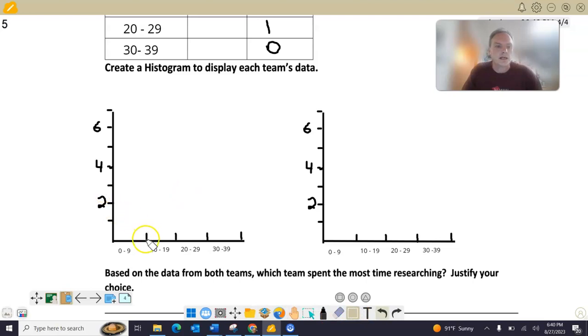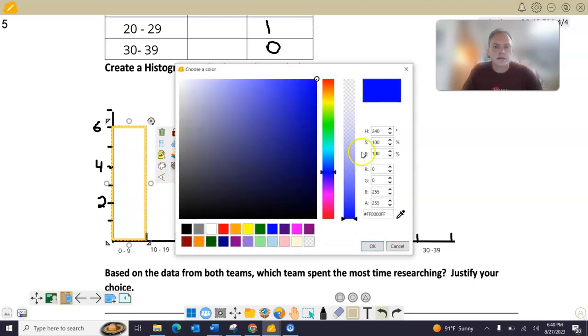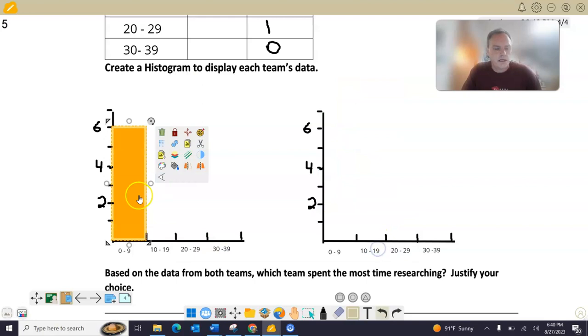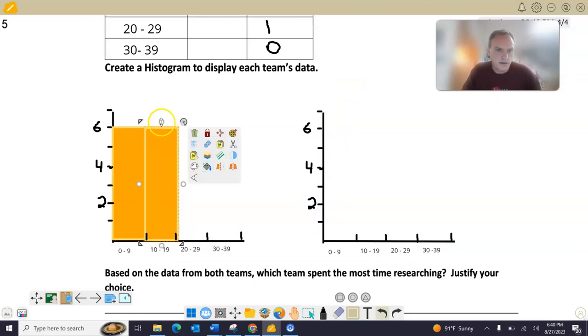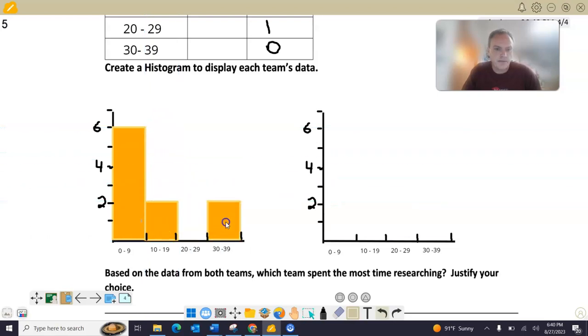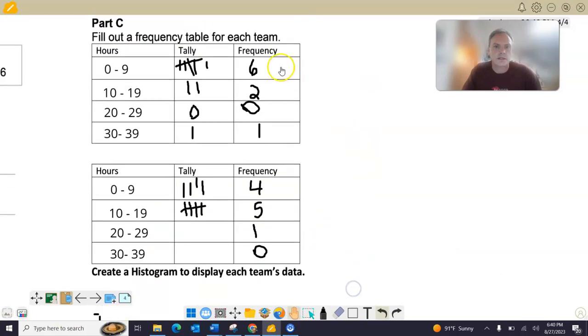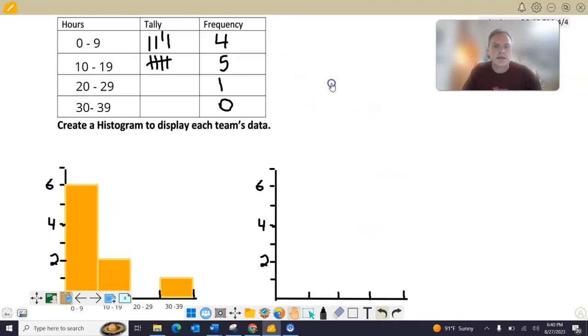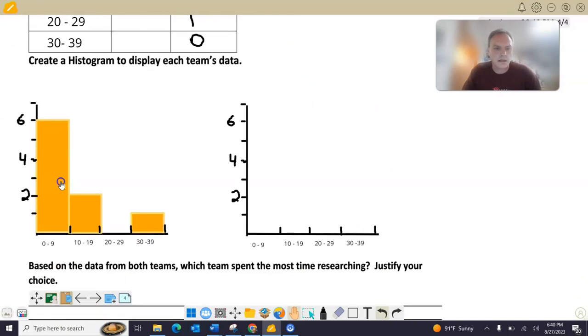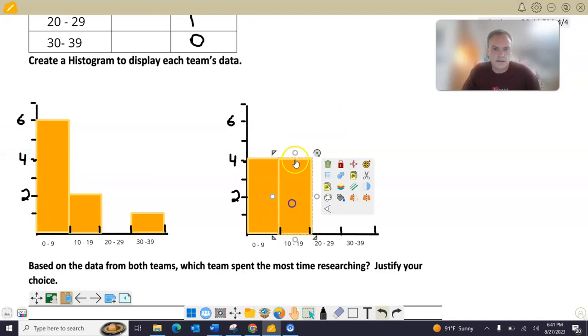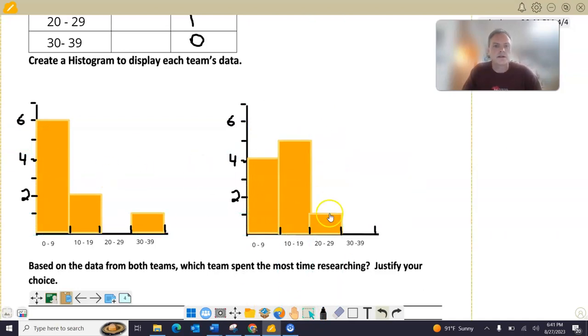We need 6. There are 6 students here for this bar, and looks like I've got yellow as my color, and I'm just going to click and drag and make an extra bar. And what was that? 6, 2, right? 6, 2, 0, 1. That was our data that we see in this first one, 6, 2, 0, 1. And then 4, 5, 1, 0. All right, so here's our 2 histograms.